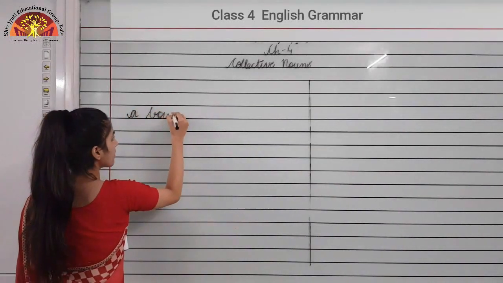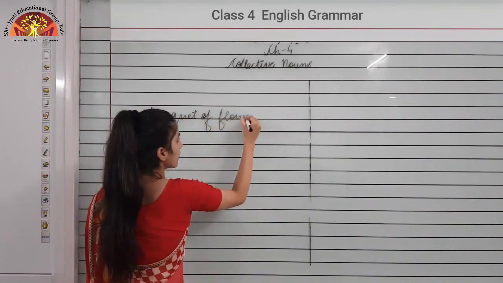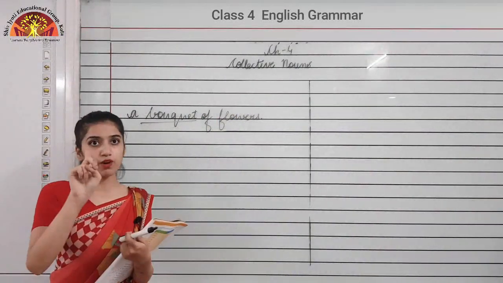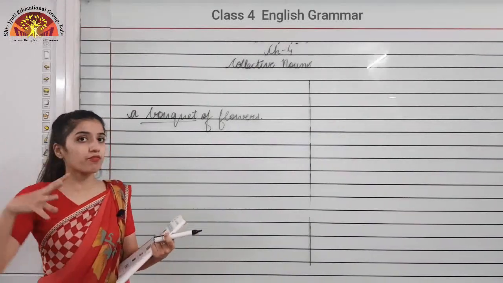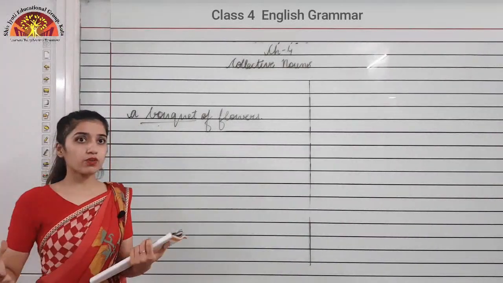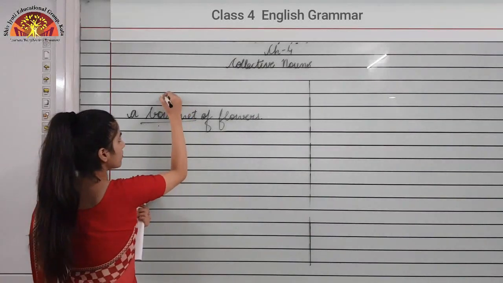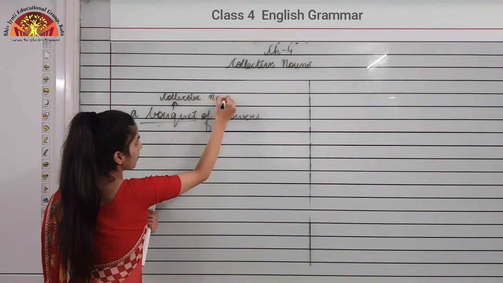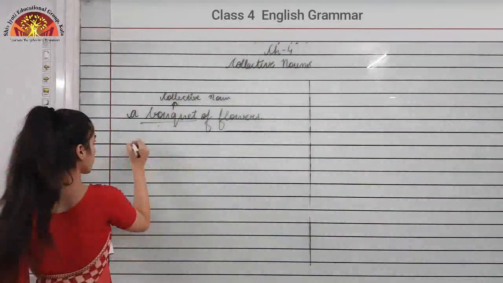Some examples of collective noun are a bouquet of flowers. You can see bouquet is not one flower only, it's more than one flower, and these more than one flowers are being represented by one word, that is bouquet, which is telling us about the name of a group of things. So this is a collective noun. One more example is a team of players.